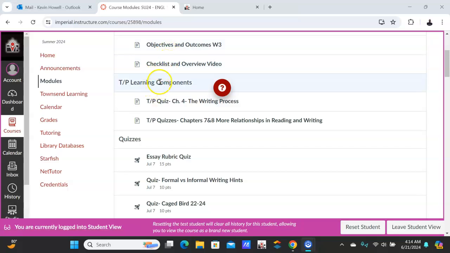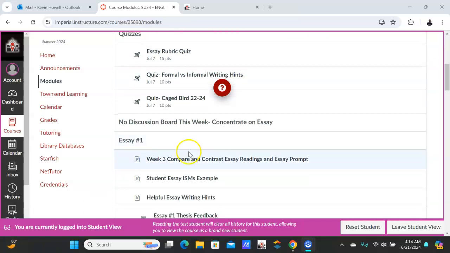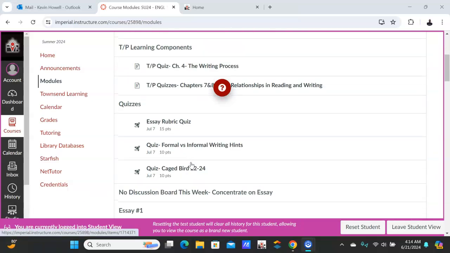The Townsend Press learning components, there are 3 chapters this week. Chapter 4 and then chapter 7 and 8. Yes, I'm skipping around because chapter 7 and 8 contain parts of compare and contrast, and that's what this essay is. So by me saying that, hopefully you'll finish the compare and contrast part here before you attempt to come down and write your essay. Come down meaning the essay's here, the prompt.